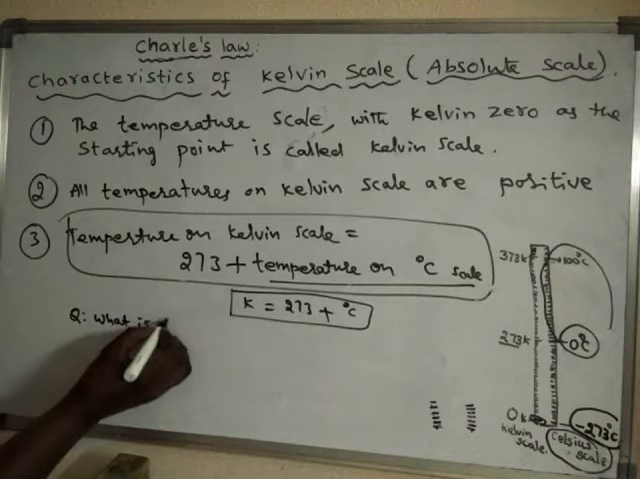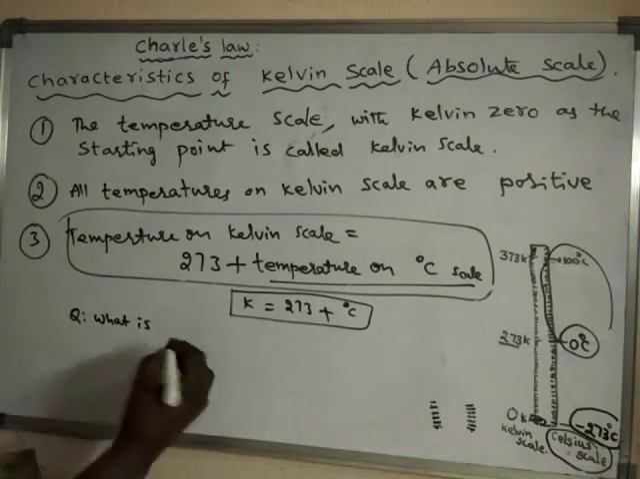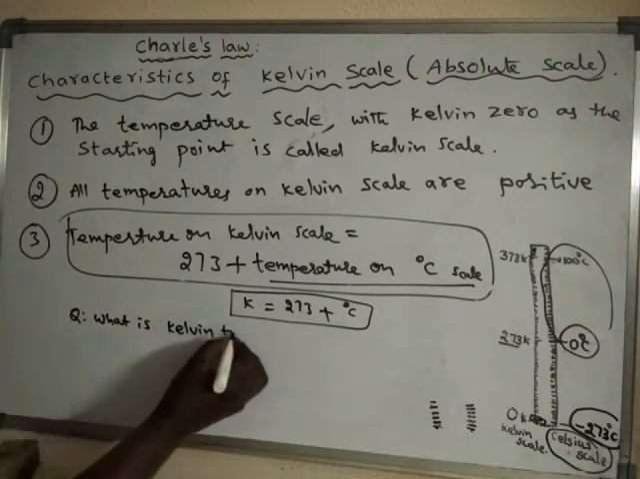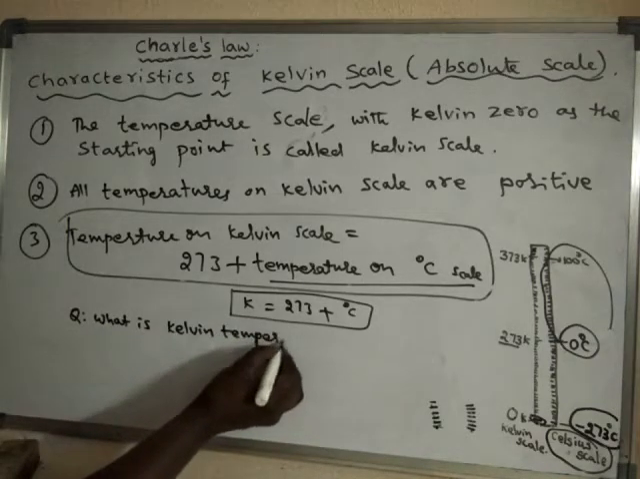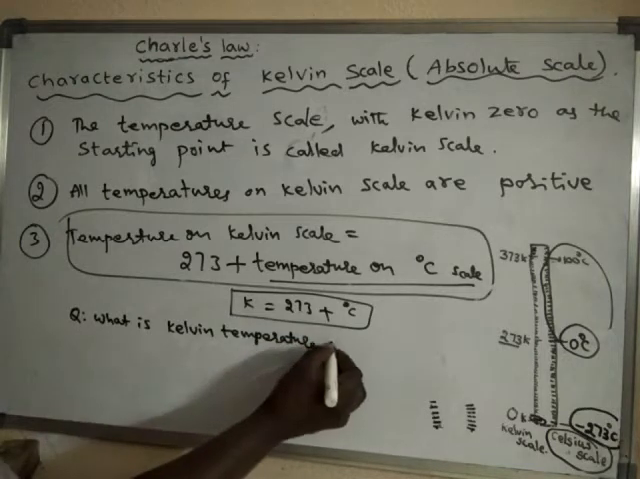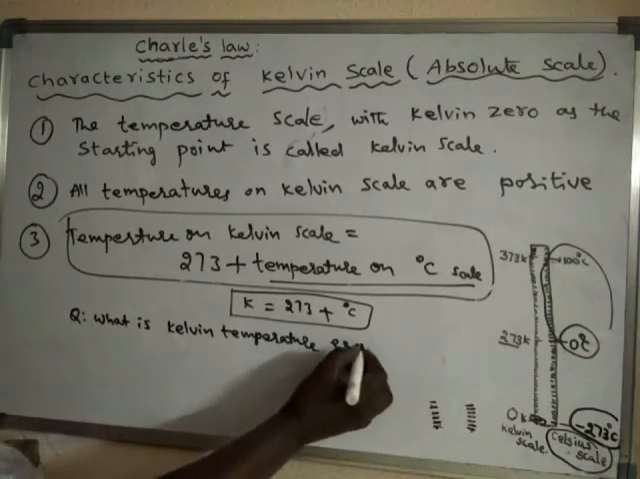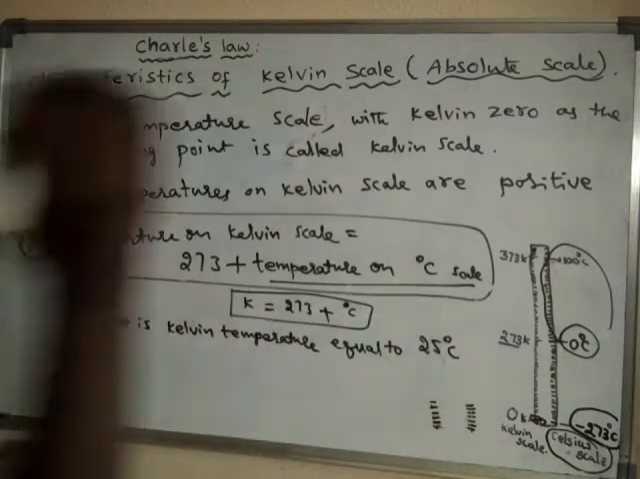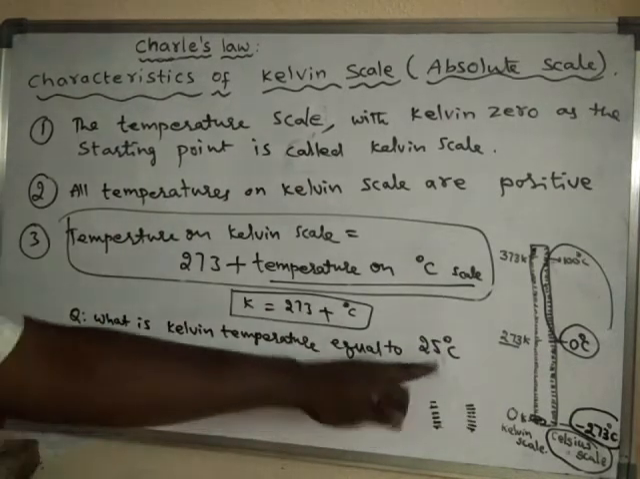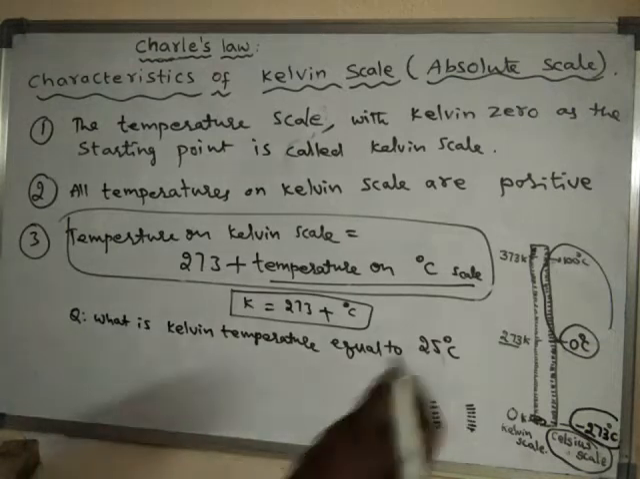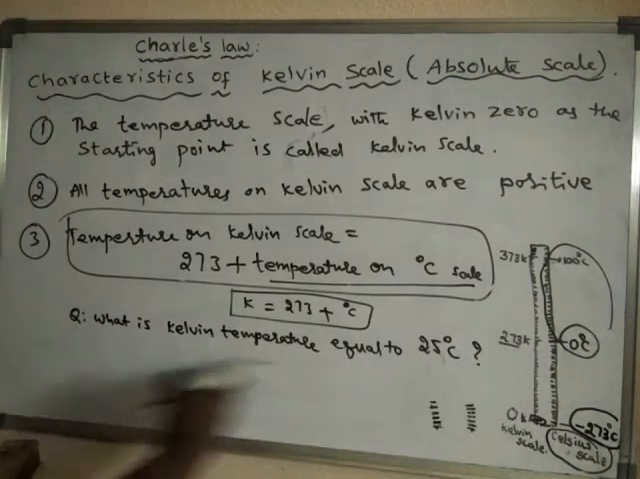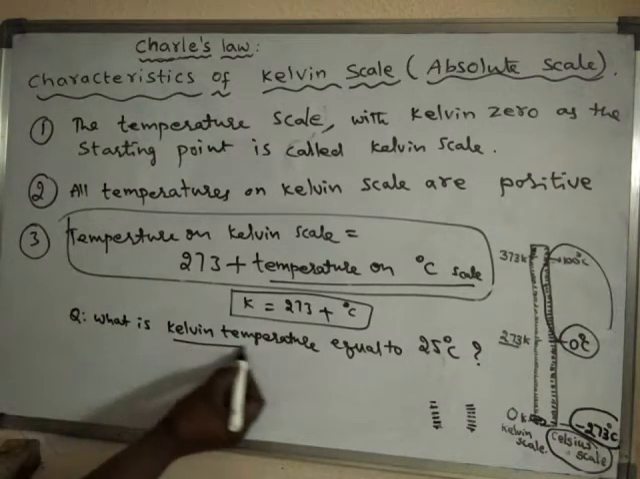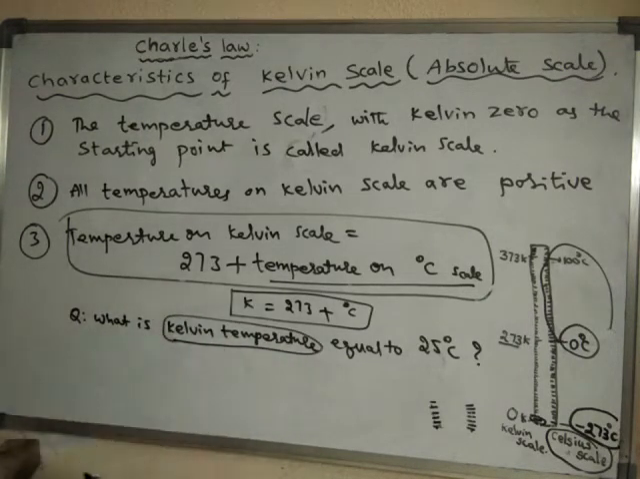What is the Kelvin temperature which is equal to 25 degrees centigrade? Suppose this is the question, then how to solve such a question? Simply, in the question, what do we have to find? We have to find the Kelvin temperature.